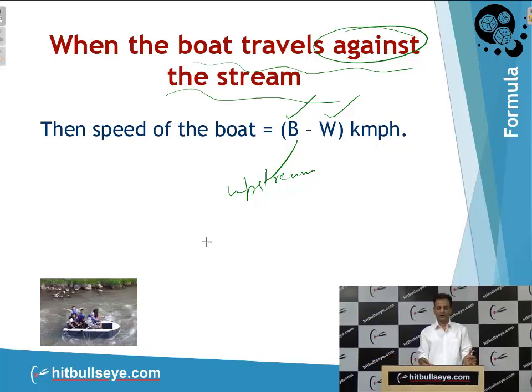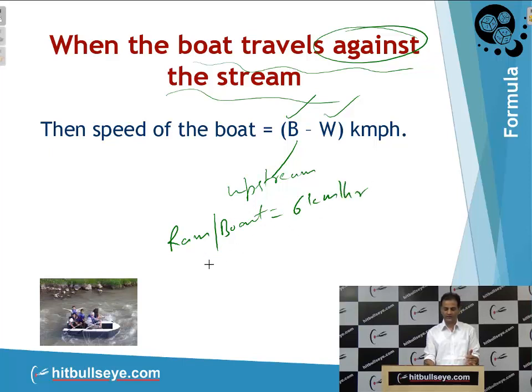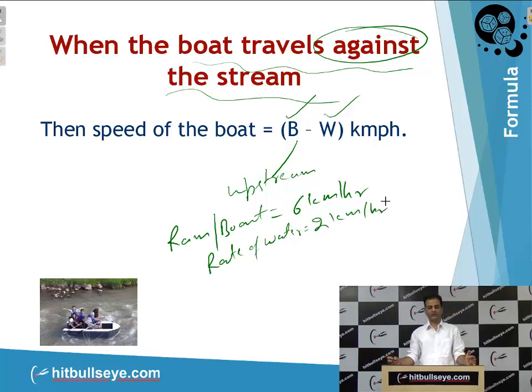Same example: if Ram's speed of boat is 6 km/h and the rate of water is equal to 2 km/h, then what will be the upstream speed?